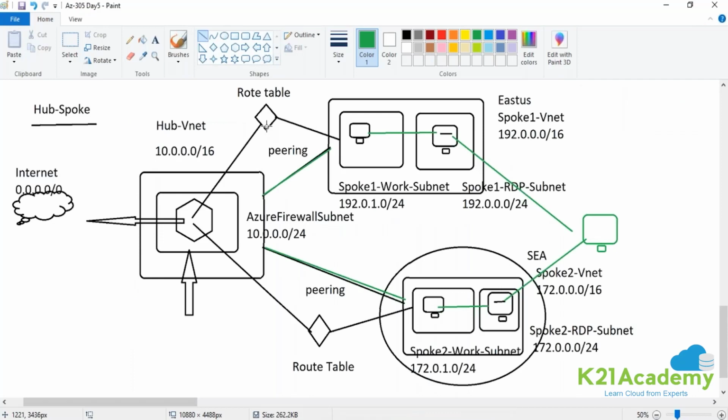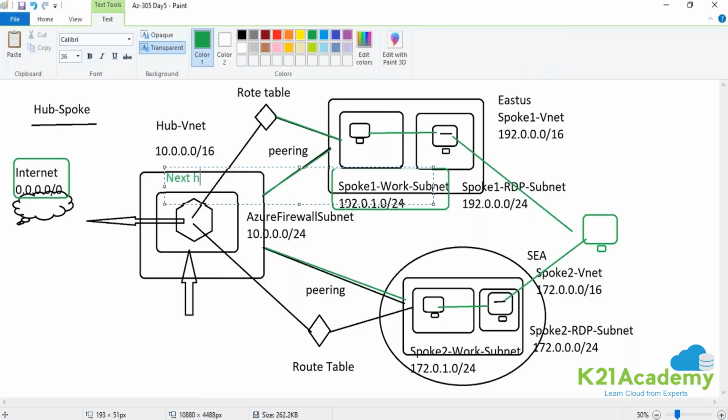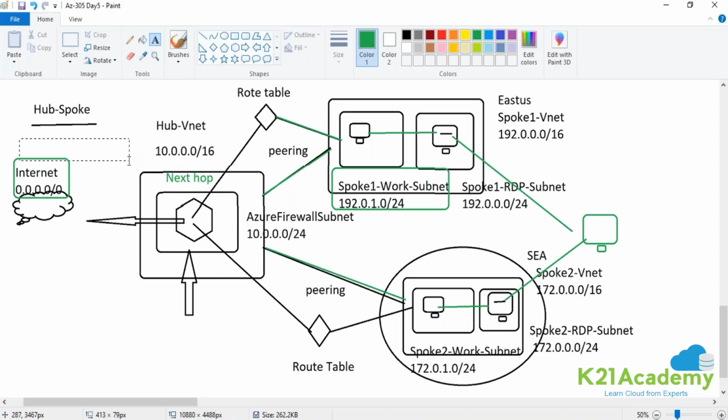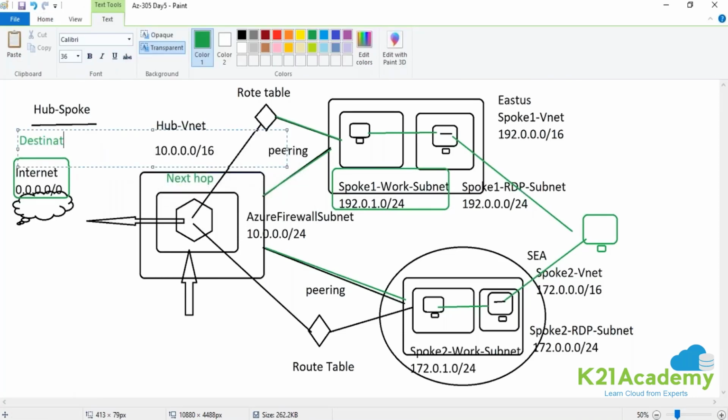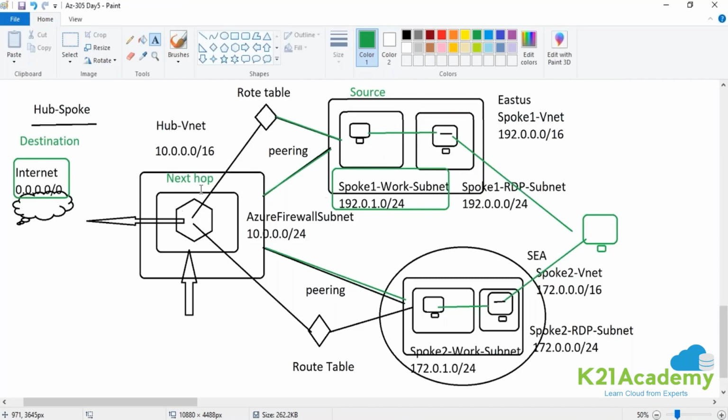First thing first, guys, after the creation of the route table, what we need to do, we need to associate this route table with this particular subnet. So what is the source of the traffic? The source is this particular subnet. This is the source of your traffic, right? What is the destination? The destination is internet. And what is your next hop? Next hop is firewall. Clear? This is your destination. This is your source. Source, next hop, and destination. And first you will be associating this firewall. So you will update the entry accordingly.